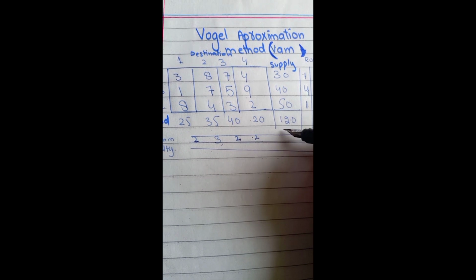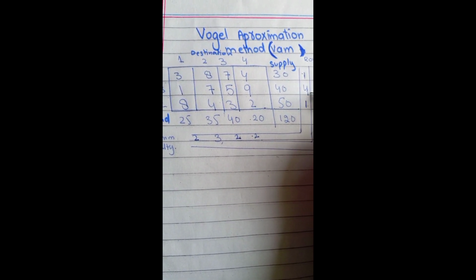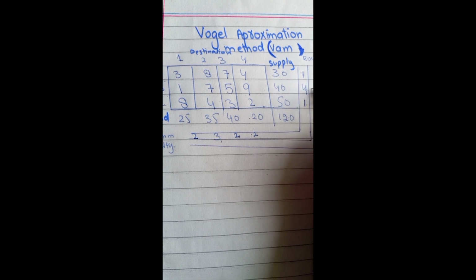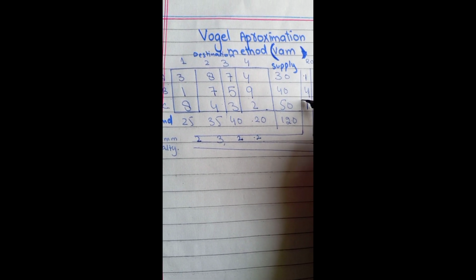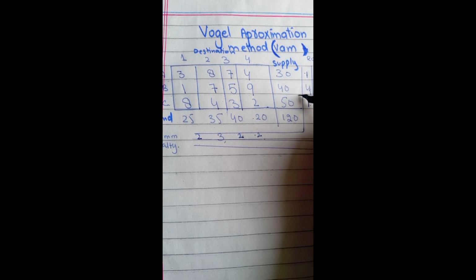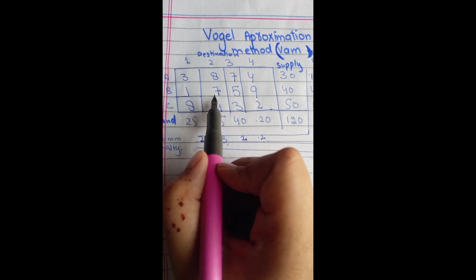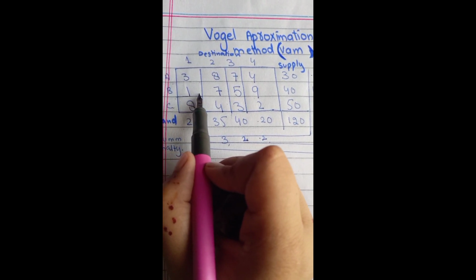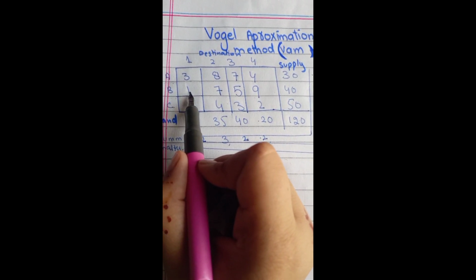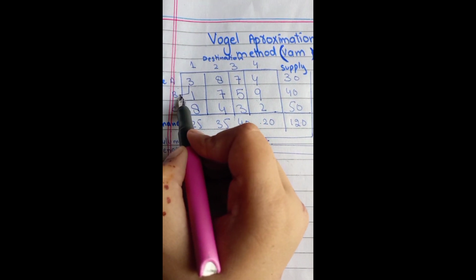We have to choose the maximum penalty, either in a row or column. 4 is the respective number. By choosing 4, we are choosing row 2, source 2. 1 is the least number in row 2.